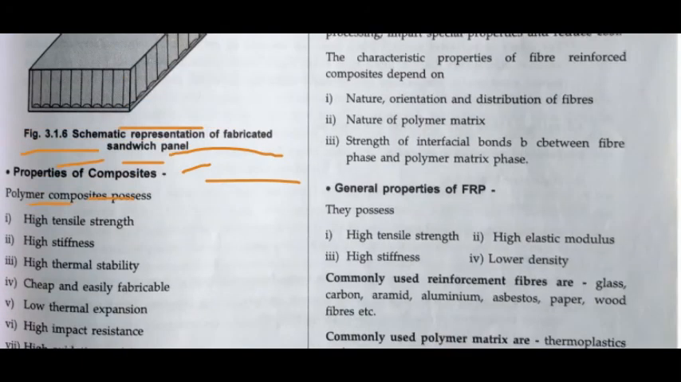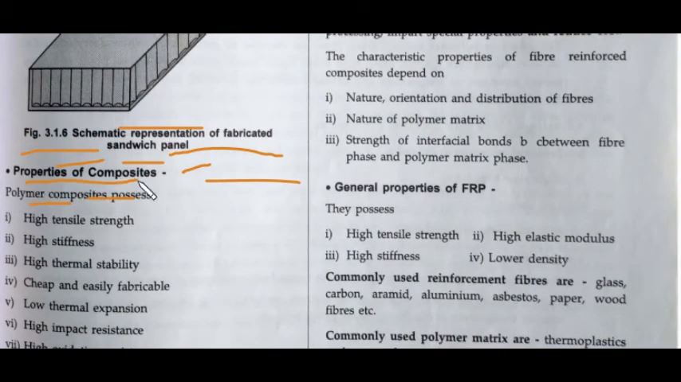Okay, so what are the properties of composites? We studied the different classifications. Now the properties are that they have high tensile strength because the fibers are connecting them together. That's why high stiffness, high thermal stability, cheap and easily fabricated, low thermal expansion, high impact resistance, high oxidation resistance, and high abrasion resistance.